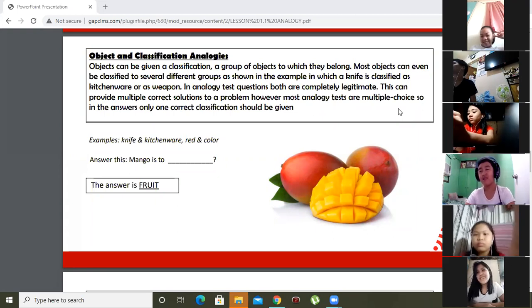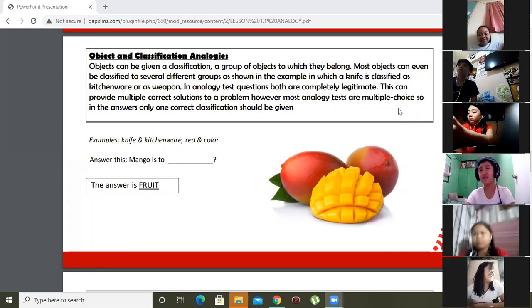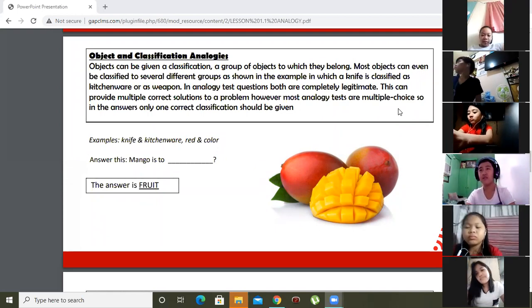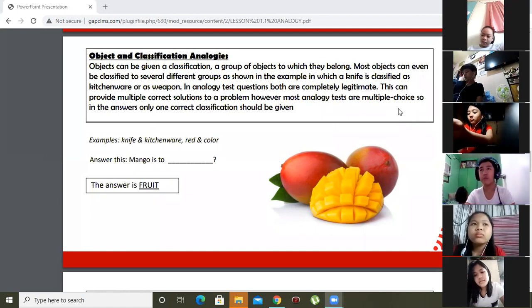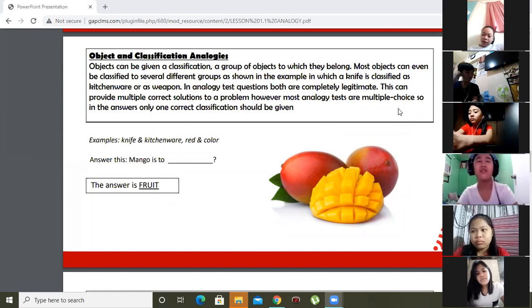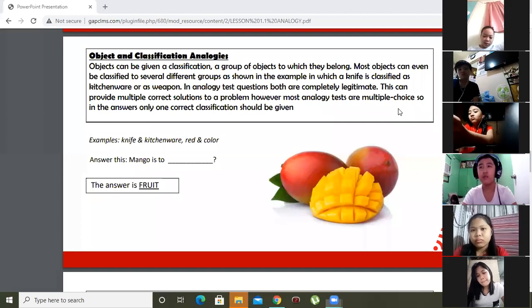Very good. Cream Silk is not a shampoo, it's a conditioner. When I say Palmolive or Rejoice, that's the time it's considered a shampoo. But my question is Cream Silk, so it's a conditioner.